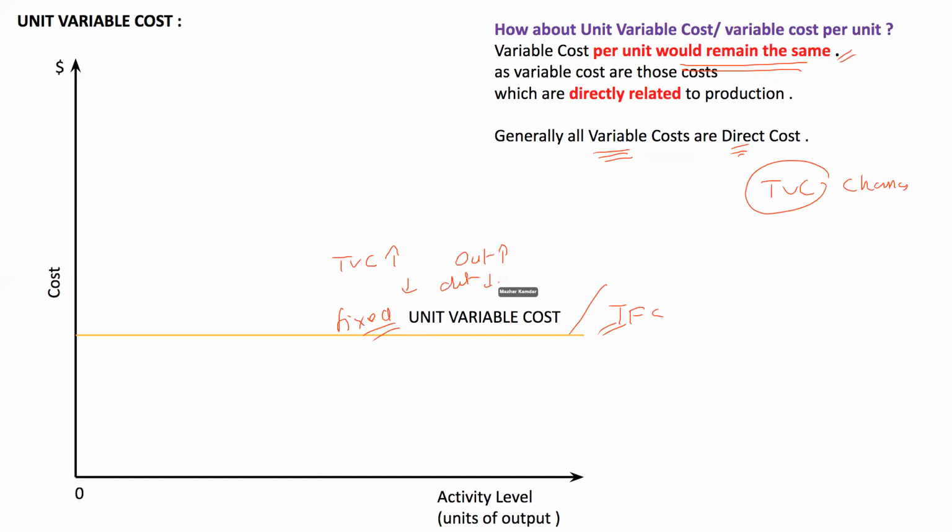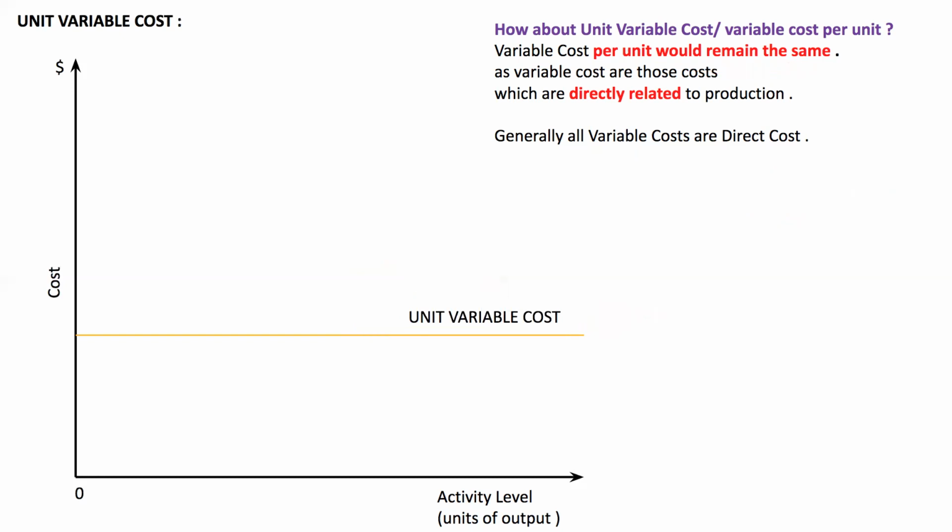So here we have completed the graph of our total variable cost. Total variable cost is an upward sloping graph. Unit variable cost is fixed. And total fixed cost is also a horizontal graph.